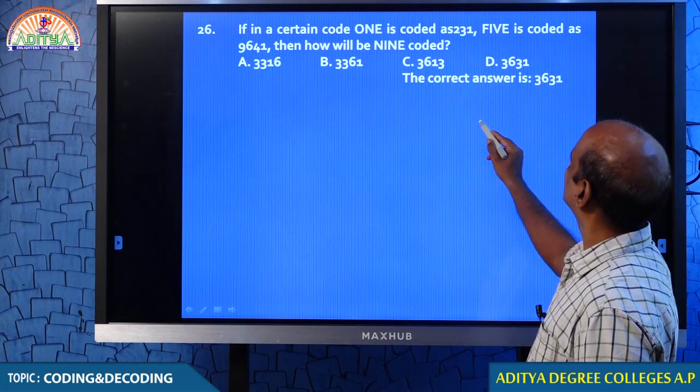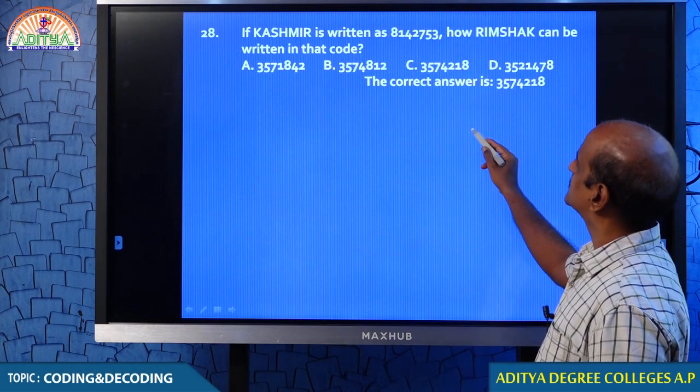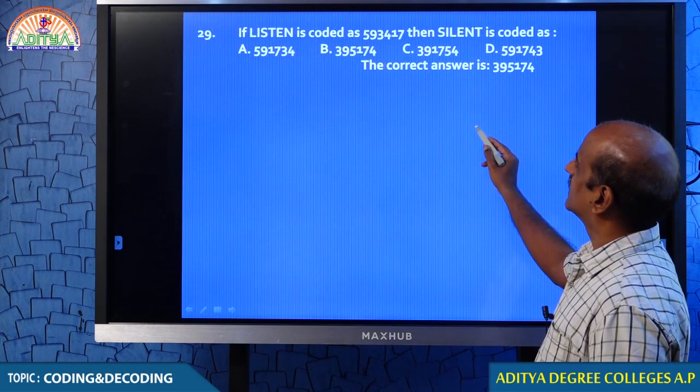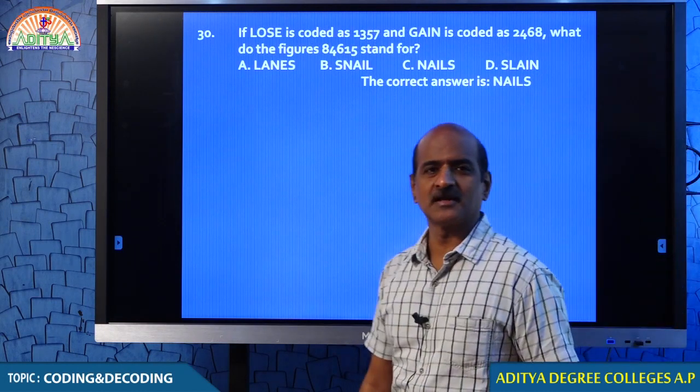26, 27, just place values. 28, 29 and 30. Everything is clear, there is nothing I can explain to you.